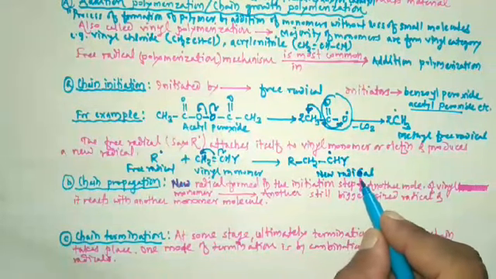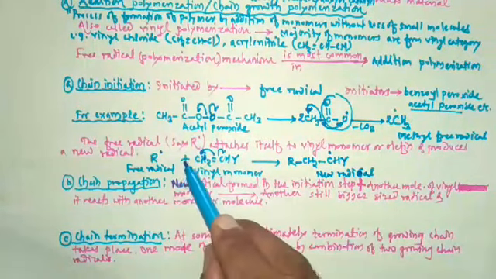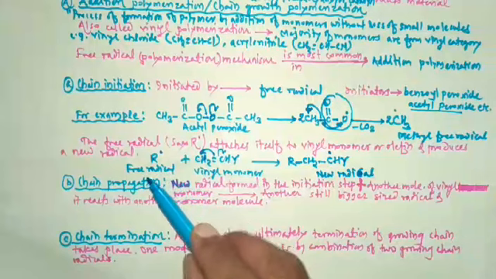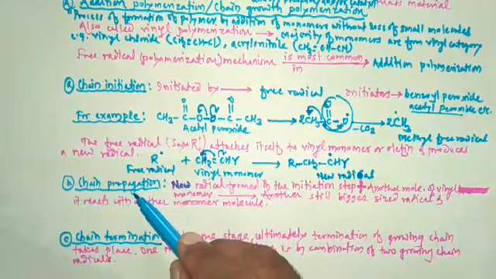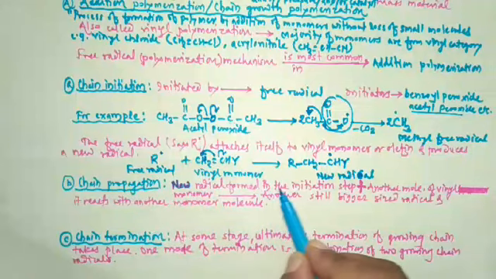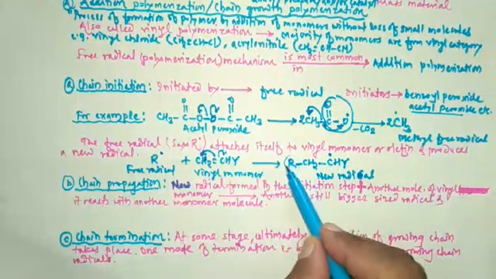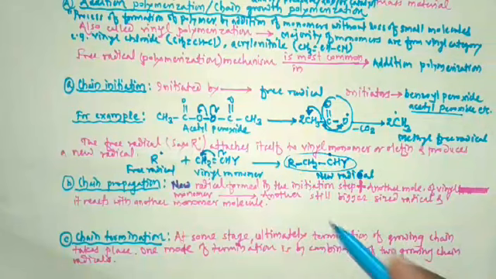Formation of new radical takes place in this step. Then the next step is the chain propagation step. So the new radical formed in the initiation step.